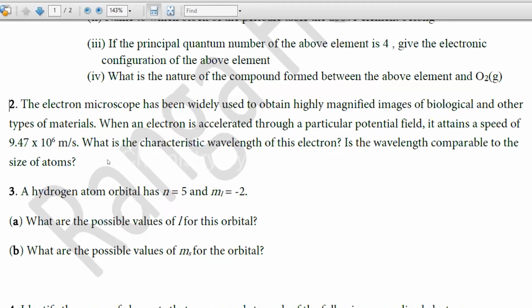For the mass of the electron, you can refer to my note or the resource book as is given. The speed of this electron is 9.47 multiplied by 10 to the power 6 meters per second.